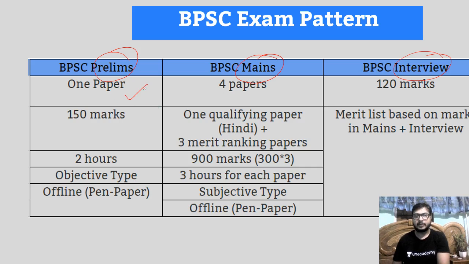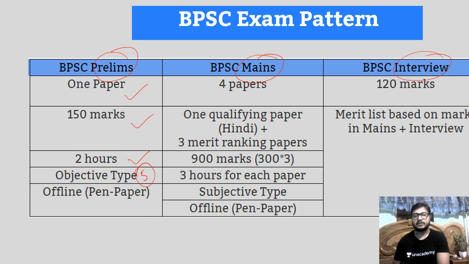There will be only one paper for the prelims exam. The total number of questions in this paper will be 150 and the duration of the exam will be 2 hours. All the questions will be of objective type, that is, MCQ questions. There will be 5 options. You have to select the correct answer. The mode of exam will be offline, meaning you have to bubble the answer on an OMR sheet.